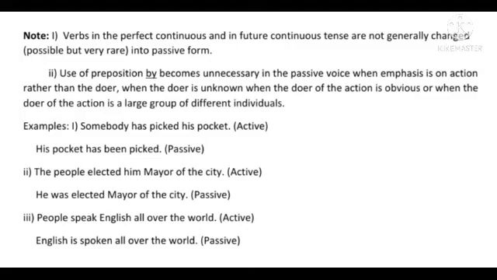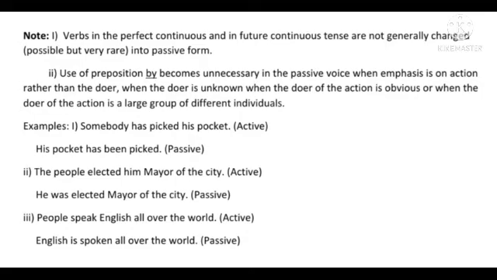To convert such sentences into passive voice, we use being instead of the ing form, because we have to use the third form of the main verb and the helping verbs will remain the same, like has been. If it is there, we'll use has been or have been plus being. If it is will have been or shall have been, we'll use will have been, shall have been plus being and third form. And in the same way, shall be or will be plus being plus third form. I hope you have understood it.